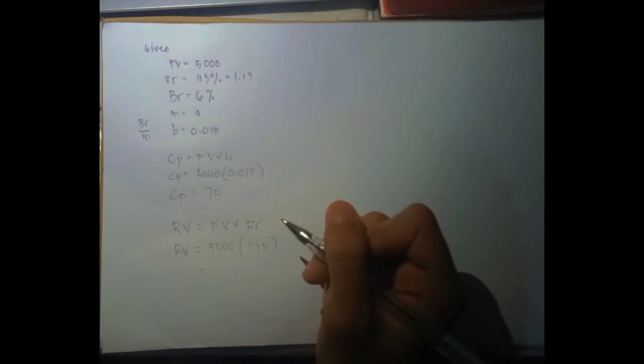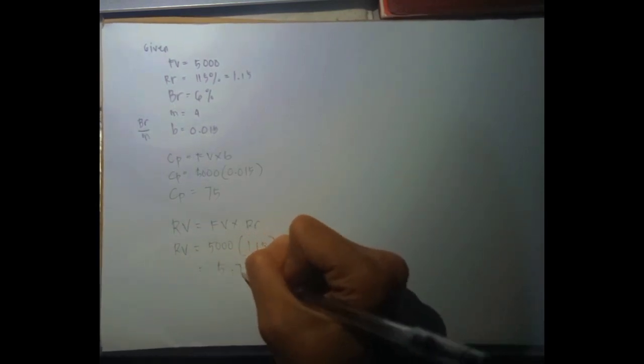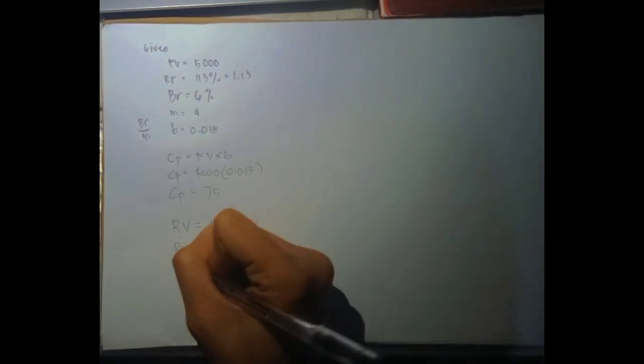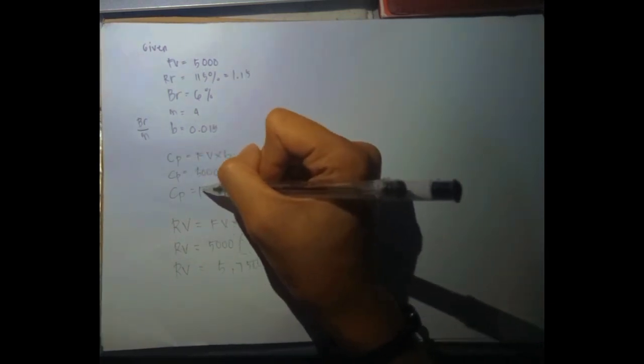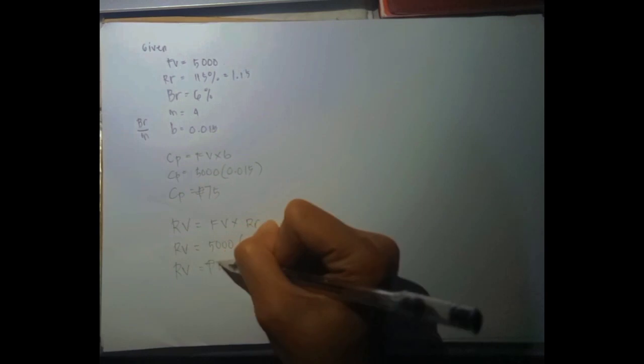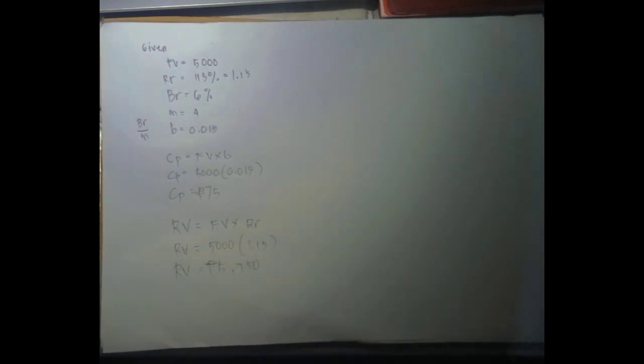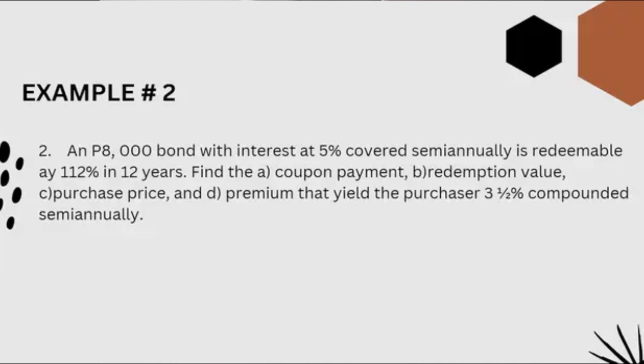So 5,000 times 1.15 is equal to 5,750. So yung ating coupon payment is 75 pesos, and yung ating RV or redemption value of the bond is 5,750. Let's proceed to number 2.